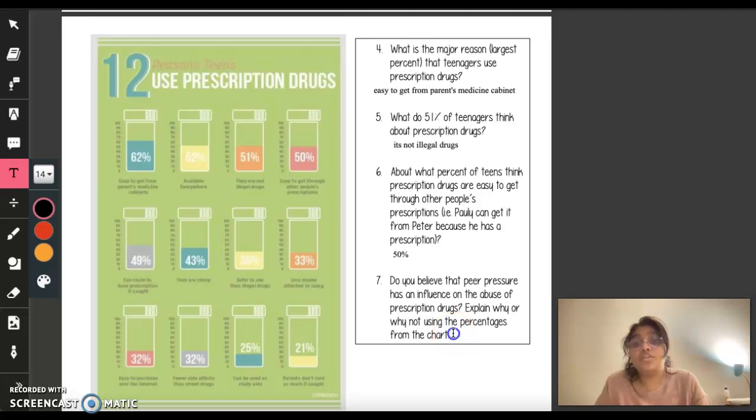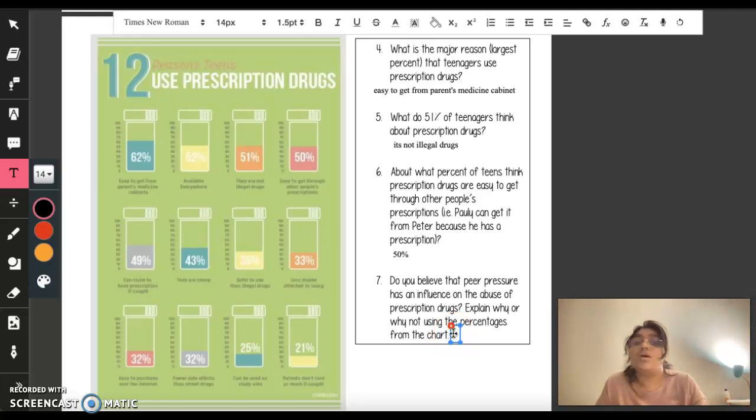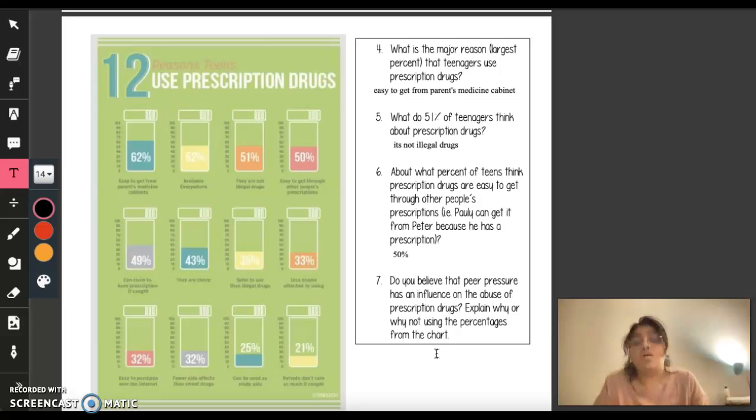Now, I am not going to write down the answer for this one. It is up to you to answer this question. Tell me why you think it does or why you think it doesn't. I would say that it does because having a social group can definitely affect or influence your behavior, and that's why I'm going to say yes. But again, if you say no, please explain your answer.